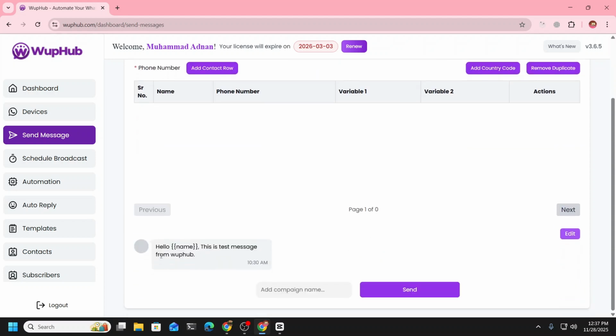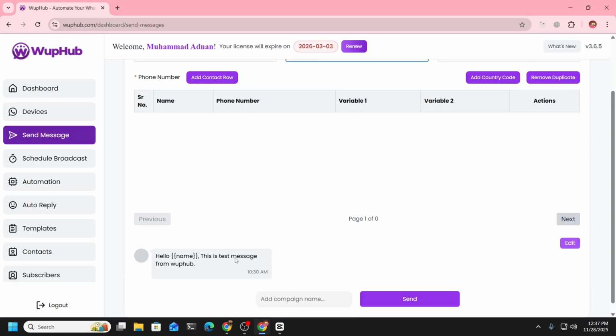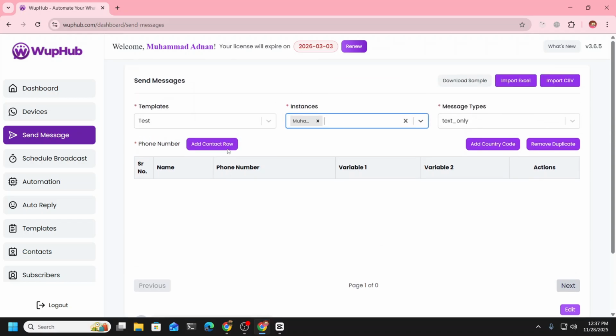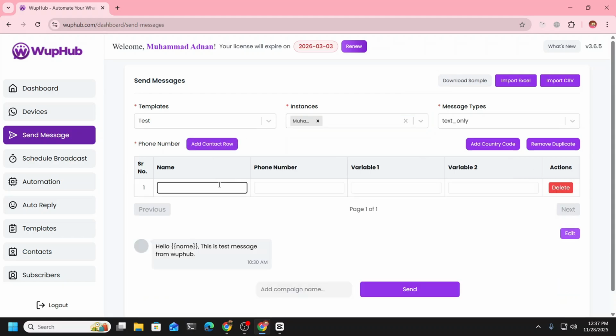It will give you a preview of your message here. Now to add contacts, you can import CSV, Excel, or you can even download a sample file from here. But let's add a contact manually and add a message here.